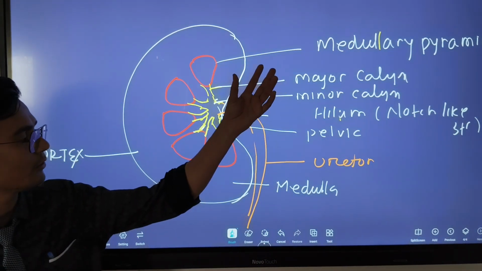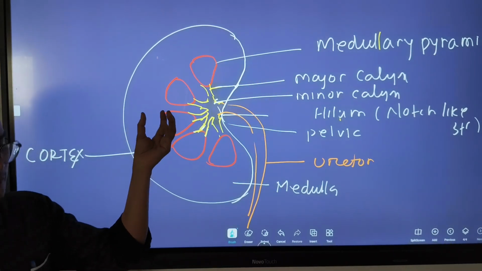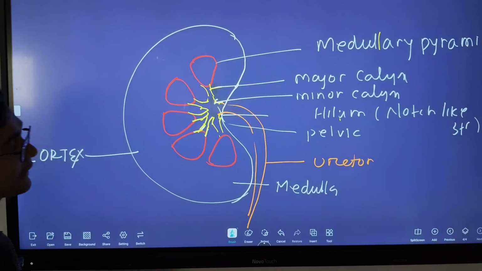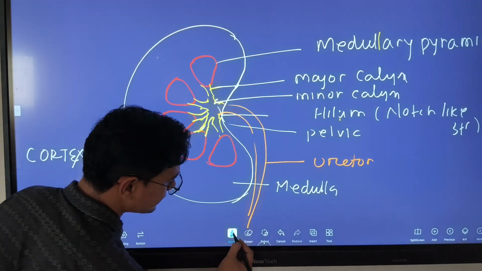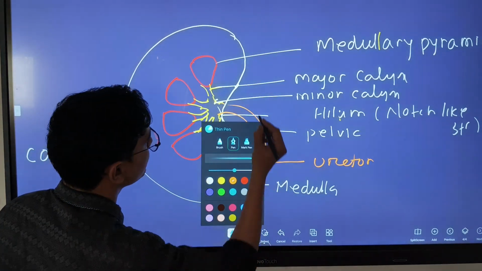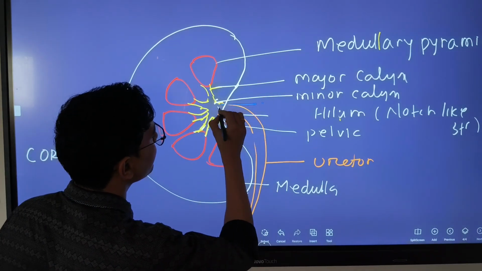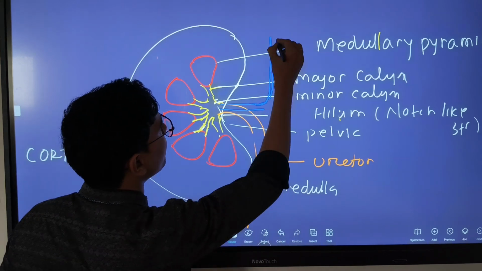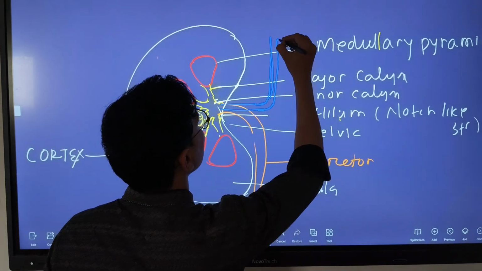The kidney also receives blood through nerves, renal arteries and renal veins. Waste blood comes out from this vein, which is called the renal vein.